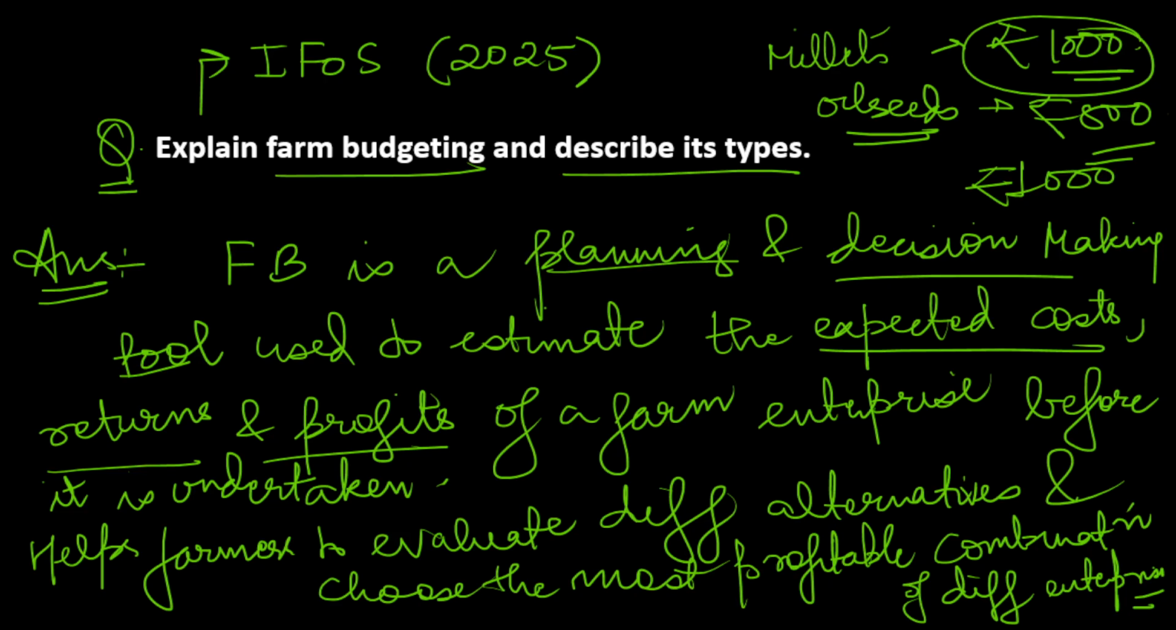So I hope you understand what farm budgeting is and what its objectives are. Now we will move to types of farm budgeting. So I will explain types of farm budgeting briefly, and I will make clear what types of farm budgeting are, and then you will be able to write it very well.